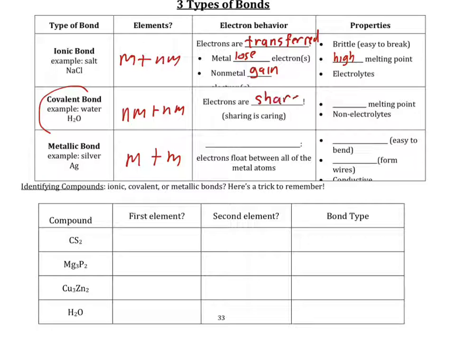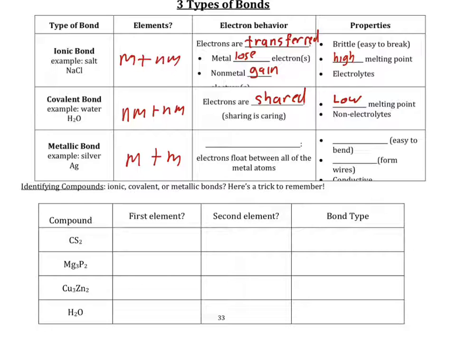Electrons are shared because sharing is caring. And these tend to have low melting points, and these are non-electrolytes, which means they do not conduct electricity when dissolved in water. All right, so metallic bonds are a little bit different. We'll talk about those again in a future video.